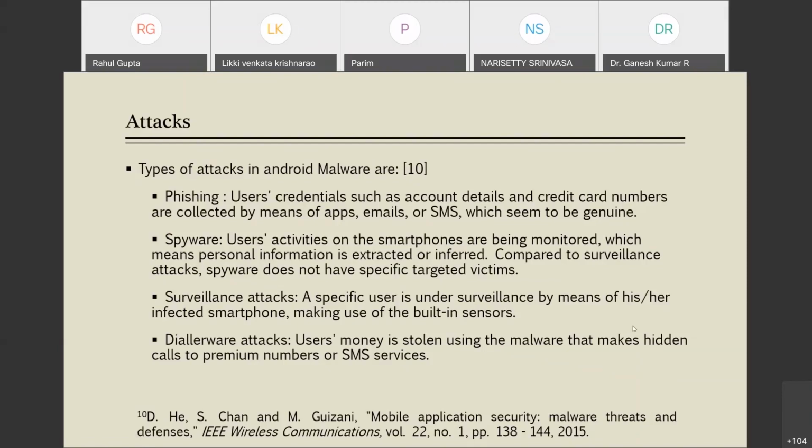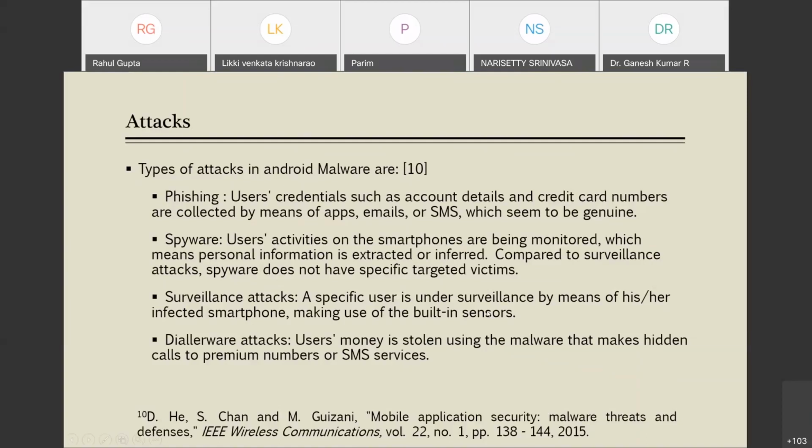And if we compare to surveillance attack, the spyware does not have a specific target. They could target any of the system. But what is a surveillance attack? They are intended for a specific user who is under surveillance. And what is a dialware attack? Users' money is stolen using malware that makes hidden calls to premium numbers or SMS services. So by dialing some premium numbers and by sending some SMS to premium numbers, they try to steal your money.